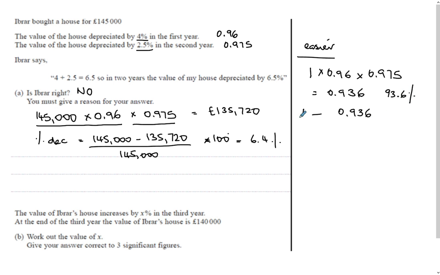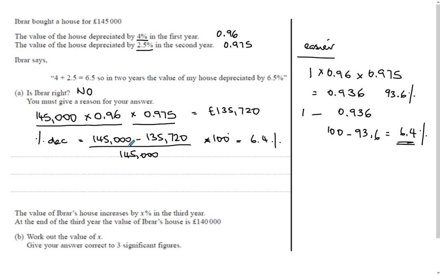So if you go 1 minus 0.936, or 100 minus 93.6, you get the 6.4%. Otherwise, stick to the original values if it feels more comfortable.